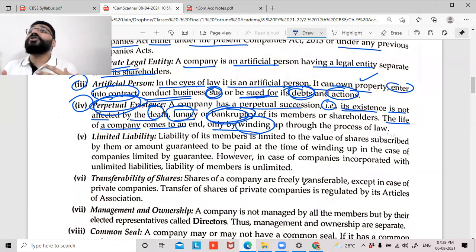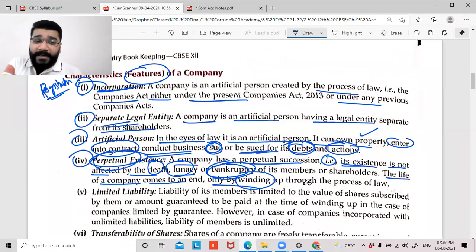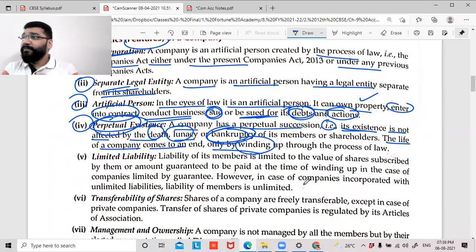We're discussing the various features of the company which attract you towards companies, taking you away from the concept of sole proprietorship and partnership. You've discussed 4 points so far, guys. The 5th one: limited liability.